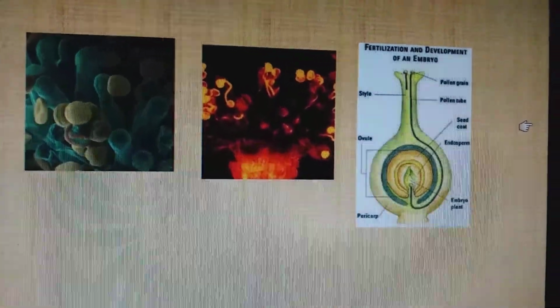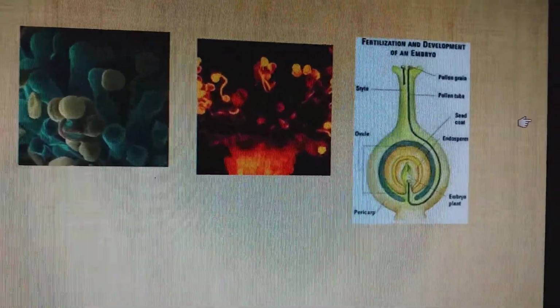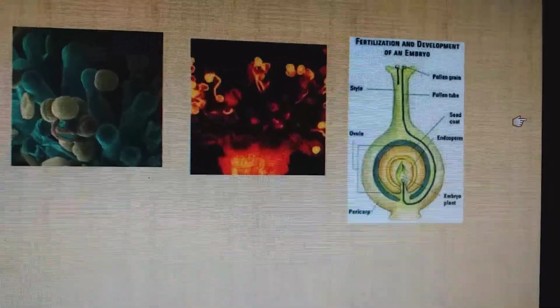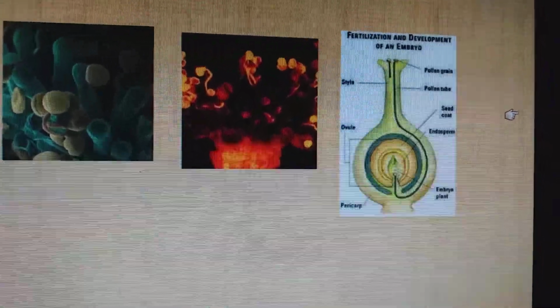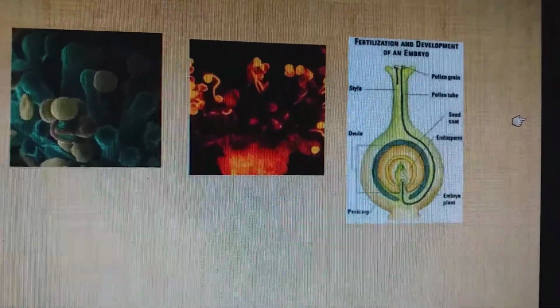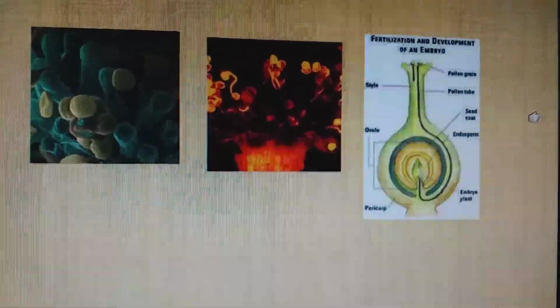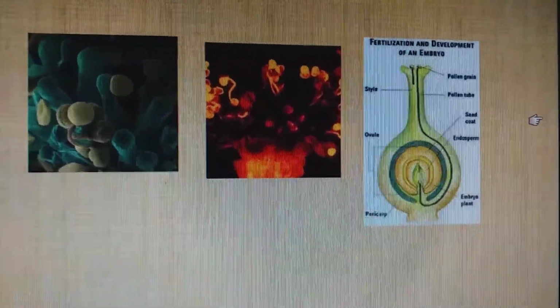So since this is the second fusion, there are two events: one is syngamy, and the second one is triple fusion. These two taking place together is called double fertilization.